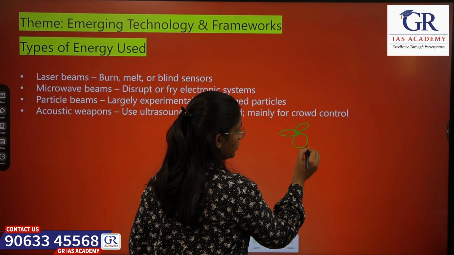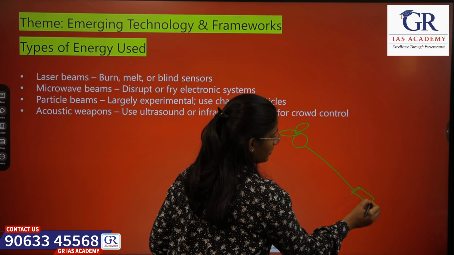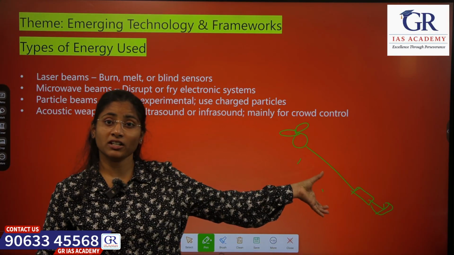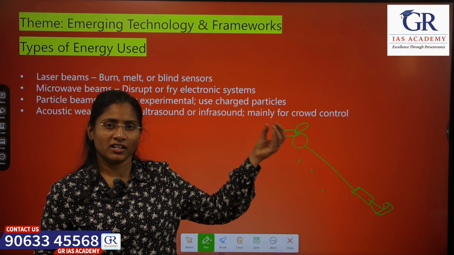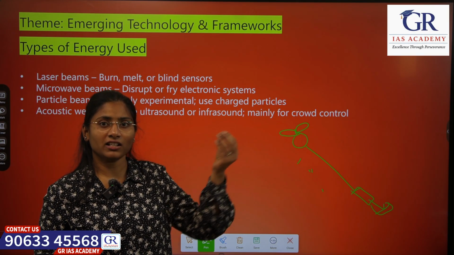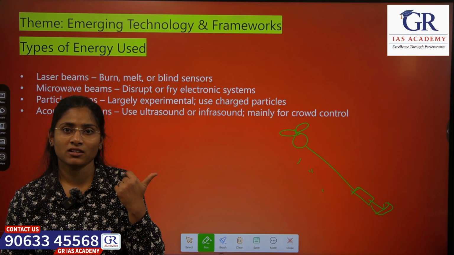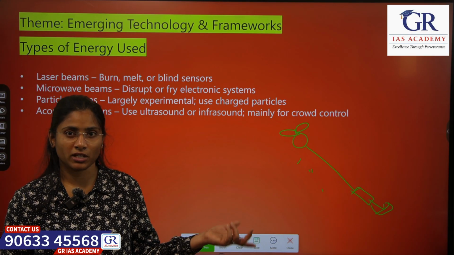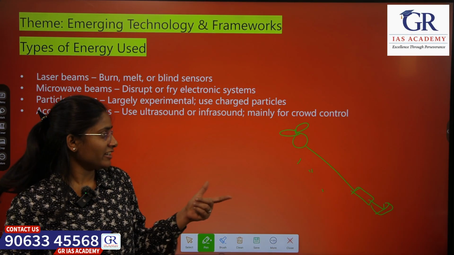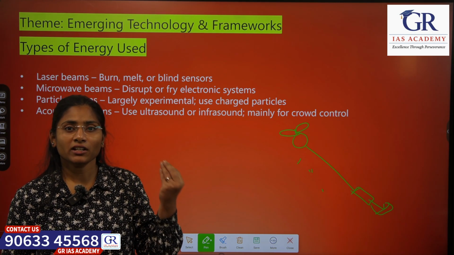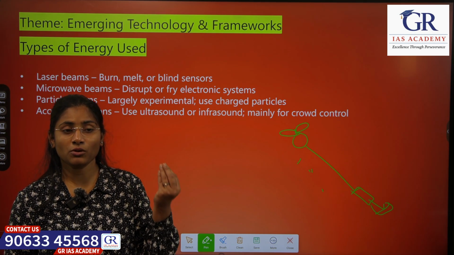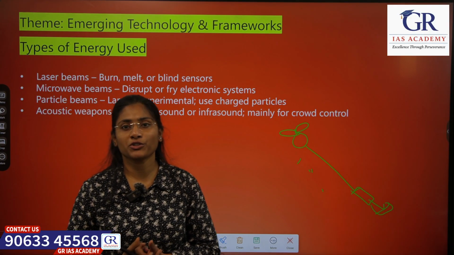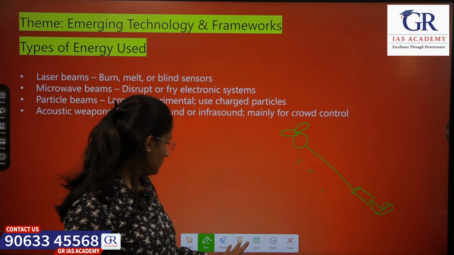When we use a high energy laser, since it is moving at the speed of light, we can target any target instantaneously, within seconds we can destroy the target, whether it is a drone, a missile, whatever it may be. That much fast it is. And it does not even produce sound. So even without much impact like noise pollution, we can operate these.